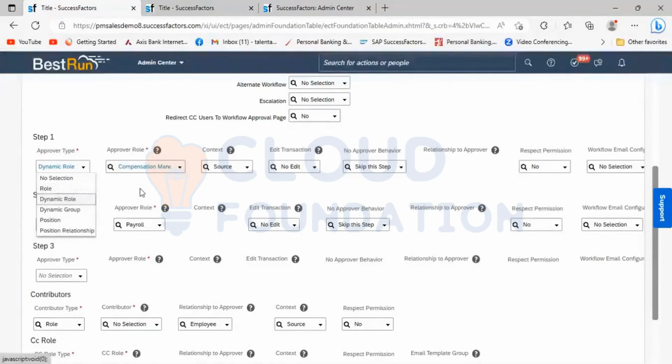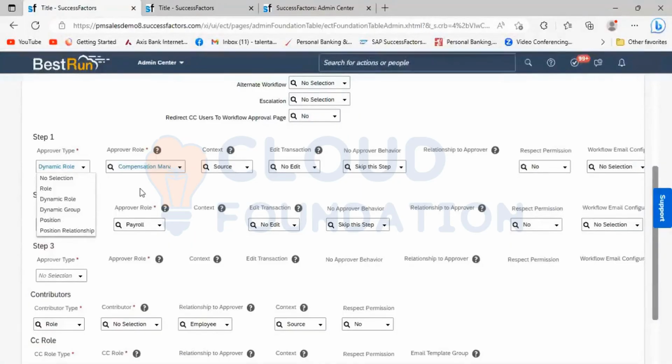Then, in dynamic rule we also have the dynamic role. Are these the same thing? This is the same, but here we can specify the approved type directly. Why are we specifying it under the dynamic rule?